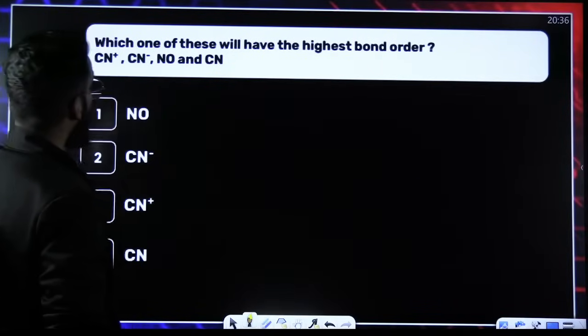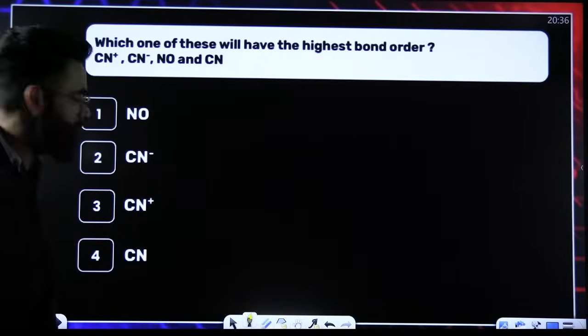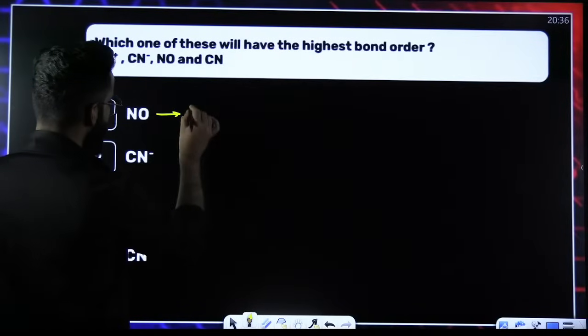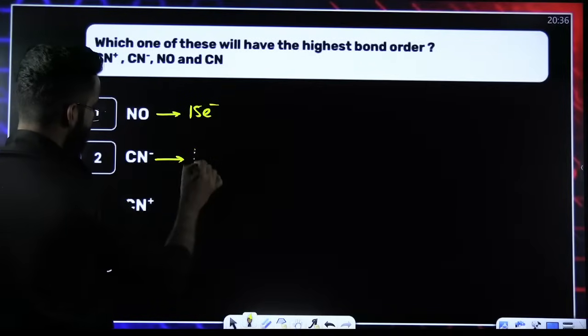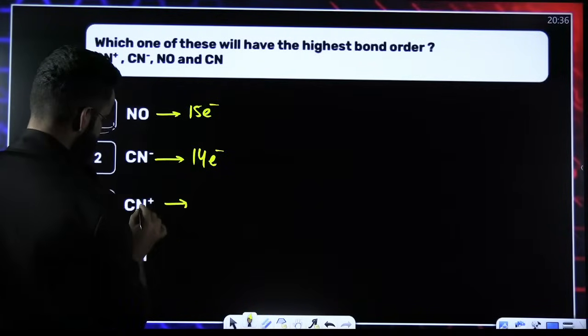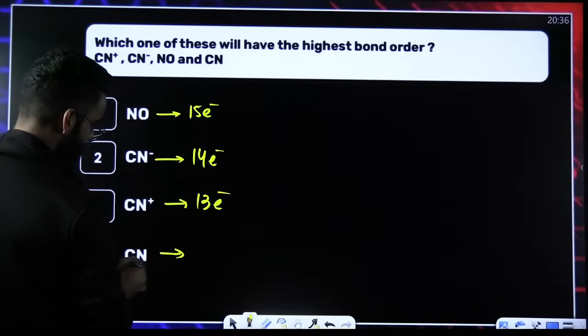Okay. Which one of these will have highest bond order? Calculate the total electrons. NO: 8 plus 7 makes it 15. So it's a 15 electron species. CN negative: 7, 6, 13, plus 1, 14. 14 electron species. 7, 6, 14, minus 1, 13. 13 electron species. And 7, 6.